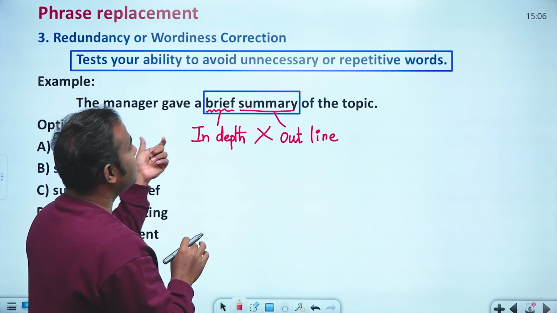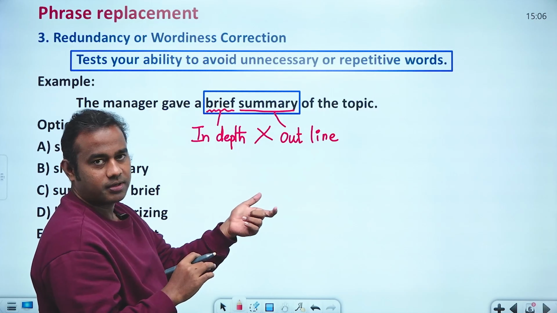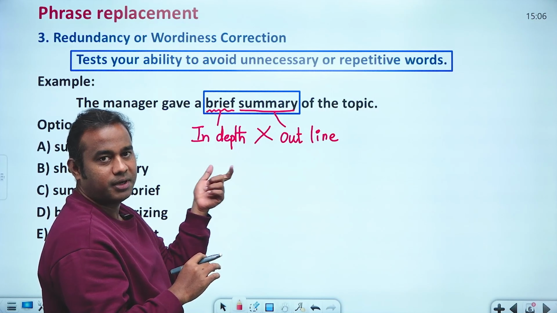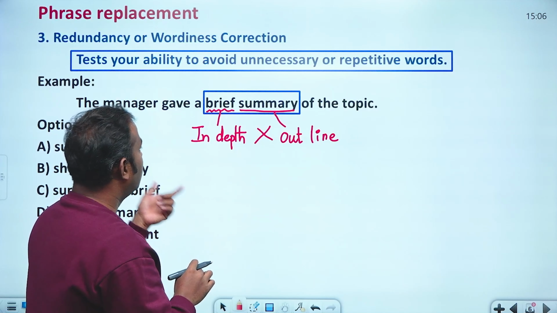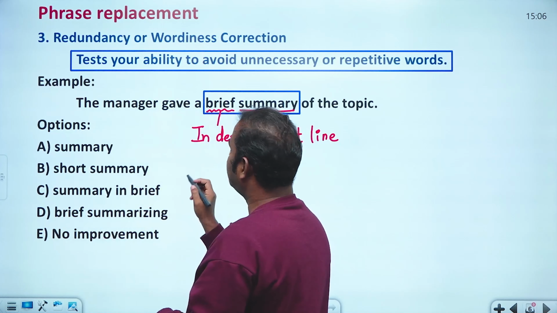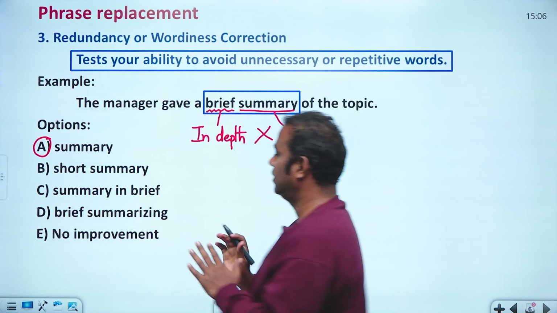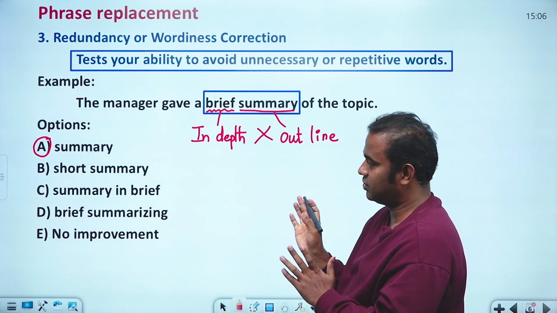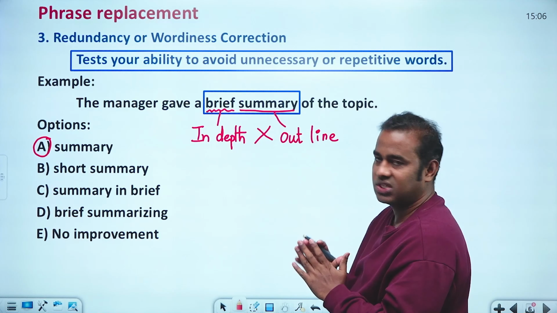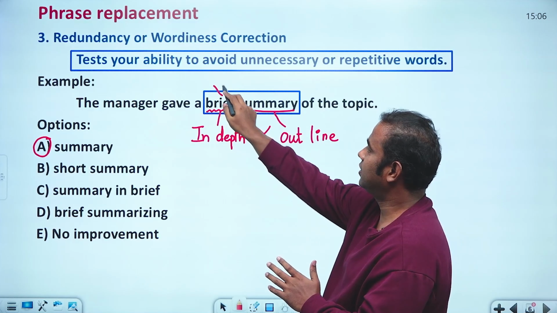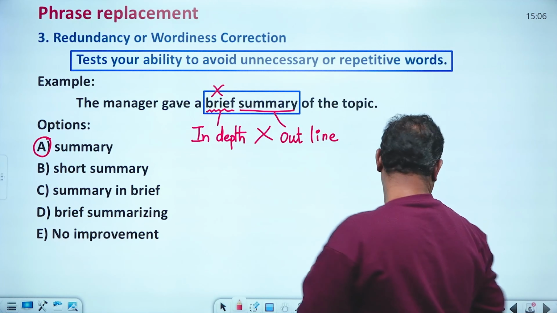So the manager gave a brief summary of this topic, or he briefed on this topic. So these both won't go together. The option would be he gave a summary, or if you have something like he briefed on this topic, that's also one way. There won't be any other, so they don't go with each other. So brief is the wrong answer here, so you have to remove the brief, and summary is the right answer here.